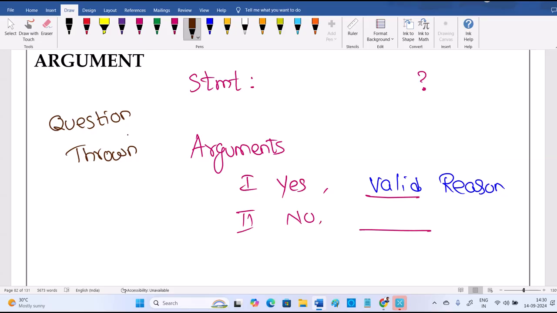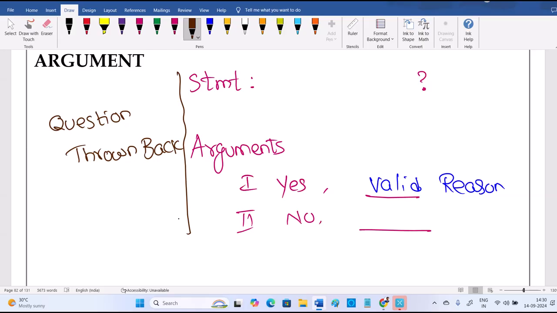Yes, okay, we need to provide it, to make boys and girls equal, it has to be made possible. So first we need to encourage the women. Something like that, you need to provide the reason. Don't say yes, why not. Questions thrown back are weak arguments. We need a reason for that. Then only it is a strong argument. An argument is strong when there is a valid reason. Whether the answer is yes or no, no worry for me. Simple. This is the outline. Hope it's clear.